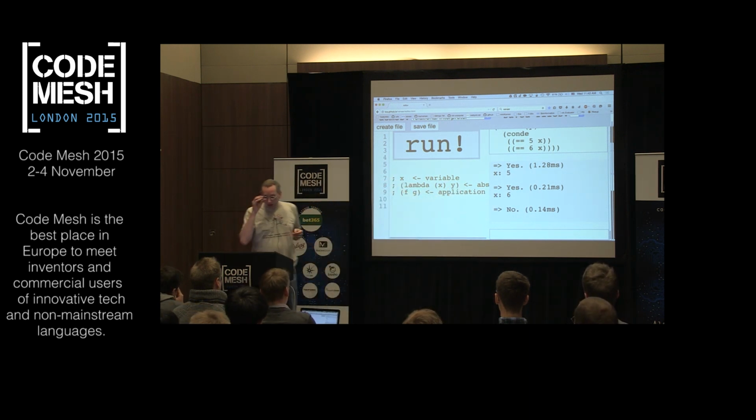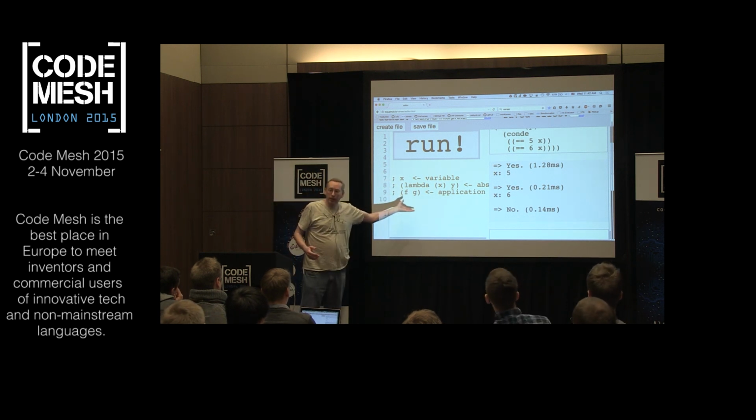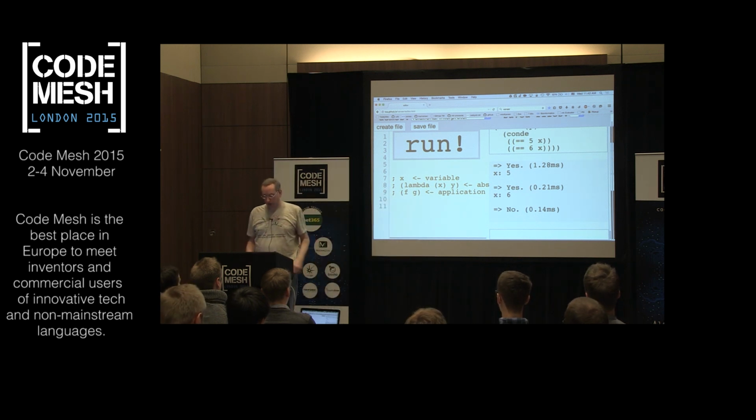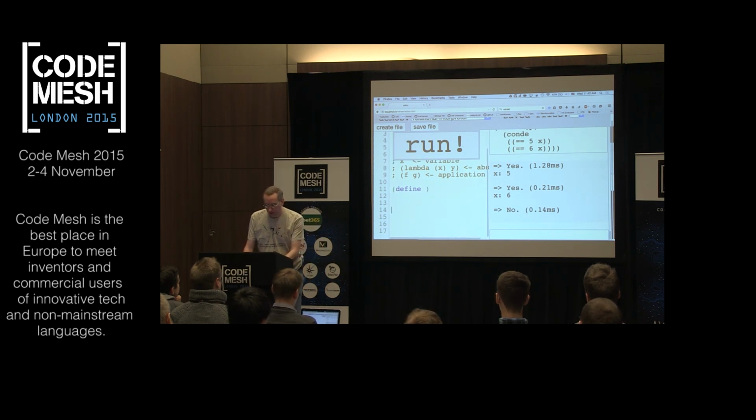So let's try writing something in miniKanren that will actually recognize a valid lambda calculus term syntactically. How should we do that? Well, we're going to define a function. This part is pretty much like Scheme. Let's call this, I don't know, lambda calculus syntax, LC syn.